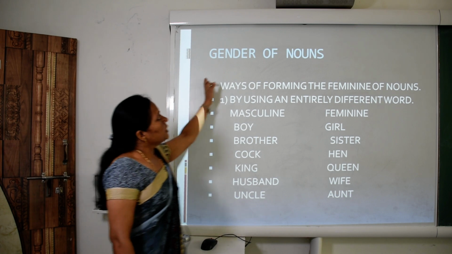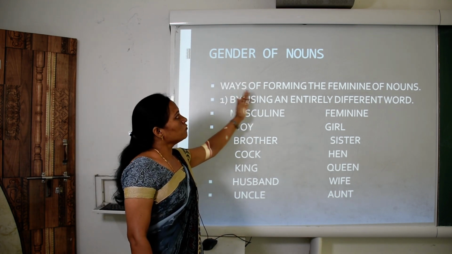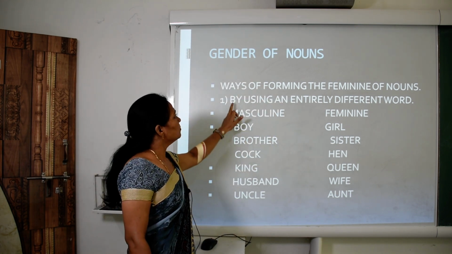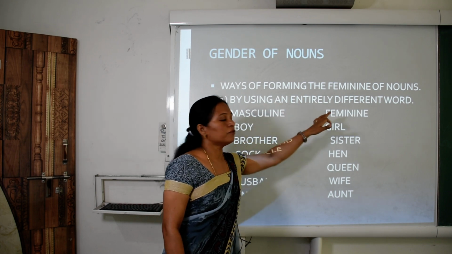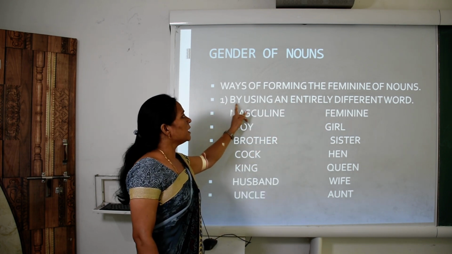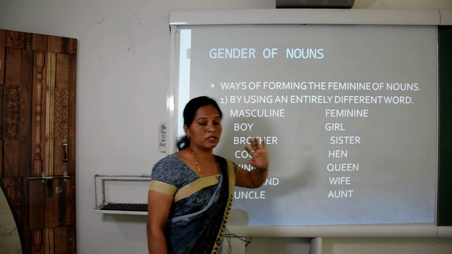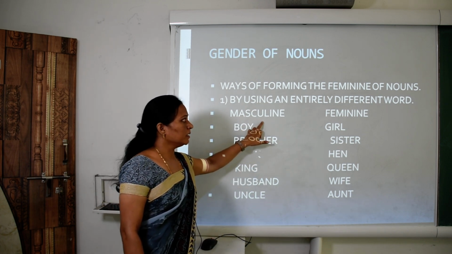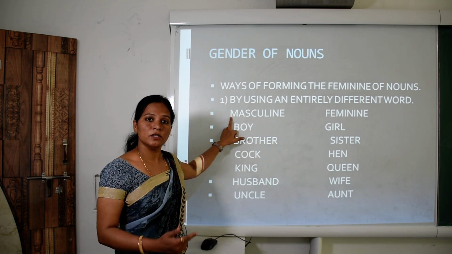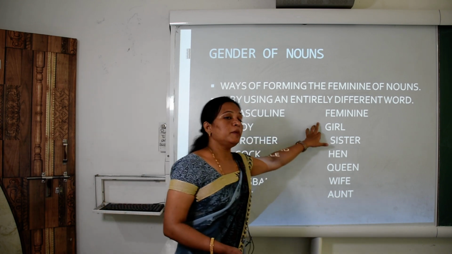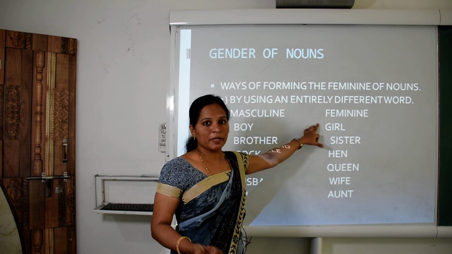Gender of nouns. Some ways of forming the feminine of nouns: by using an entirely different word. I repeat this line, by using an entirely different word. So children, what is masculine? Masculine means male person or male animal. Feminine means female person or female animal.